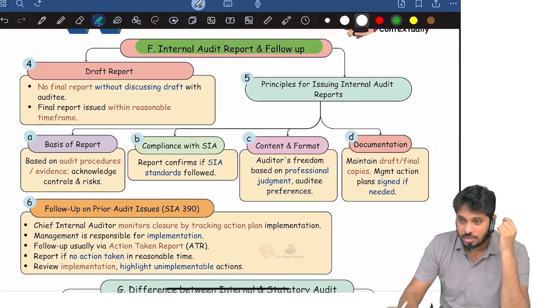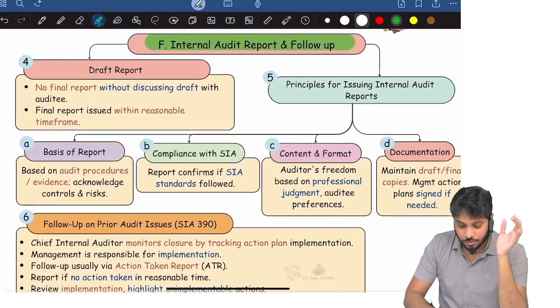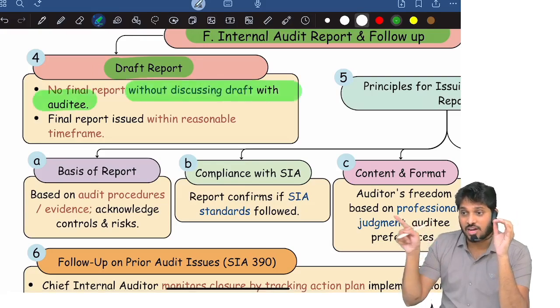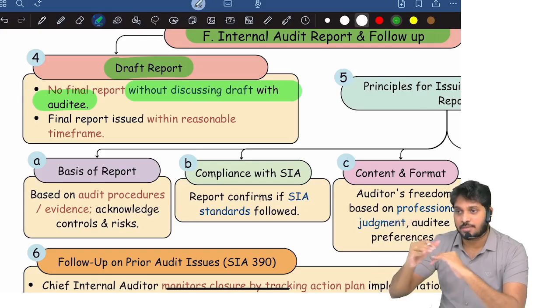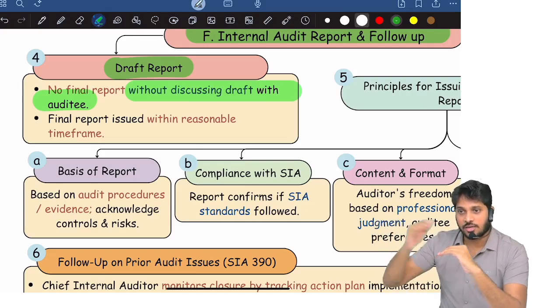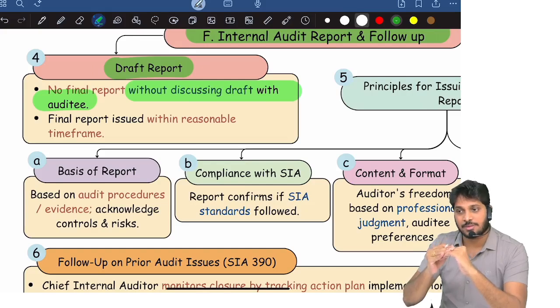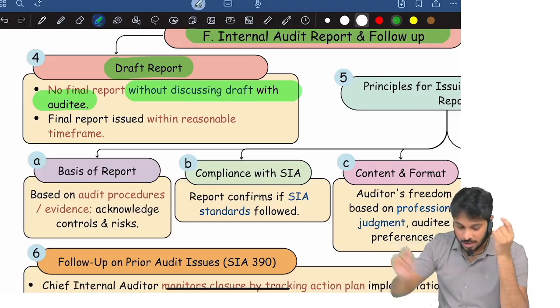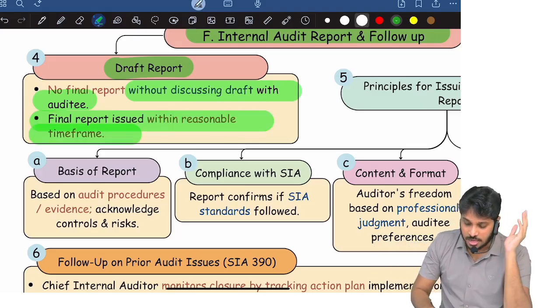And not only reporting, you should also follow up. Remember, you cannot finalize the report without discussing with the auditee. Auditee means what? That functional head. For example, you're doing audit of purchases, and you cannot report directly purchases matter to those charged with governance. First discuss with purchase functions head. Next, final report will be issued within reasonable time frame.